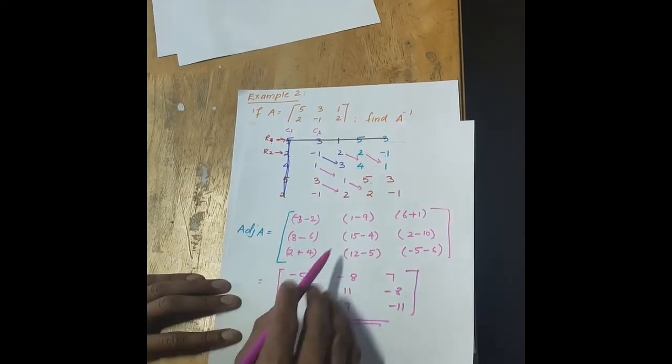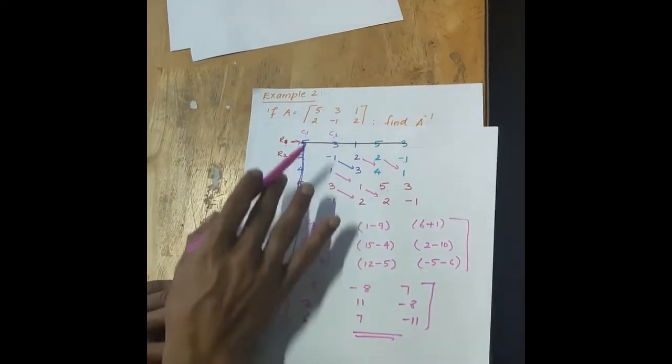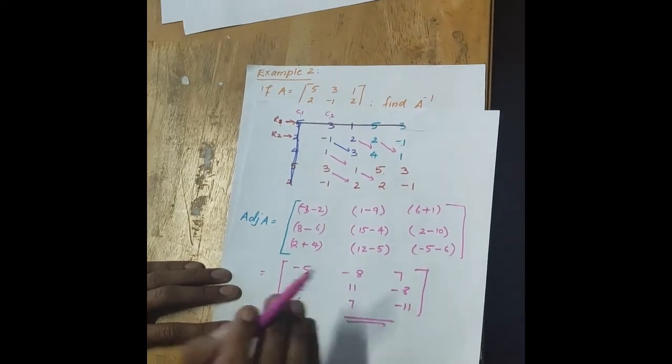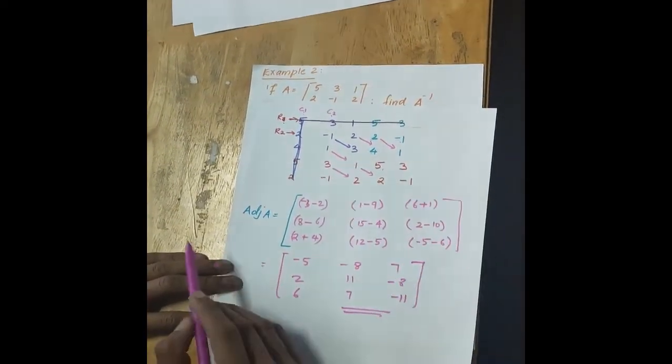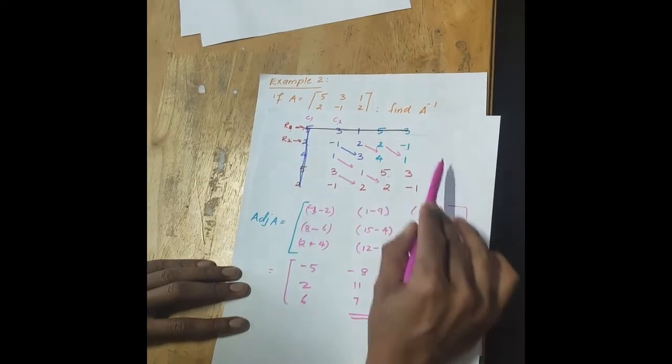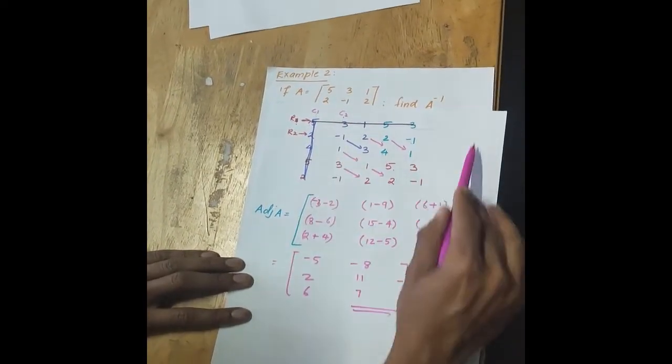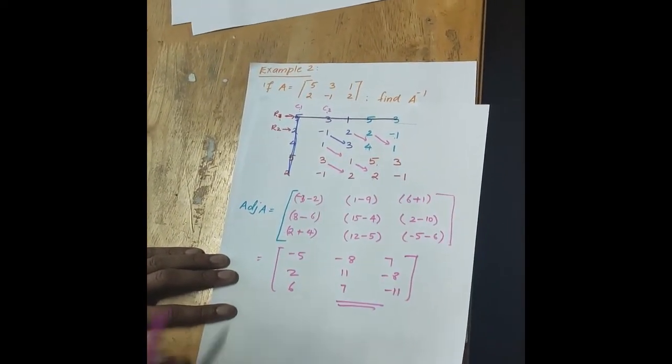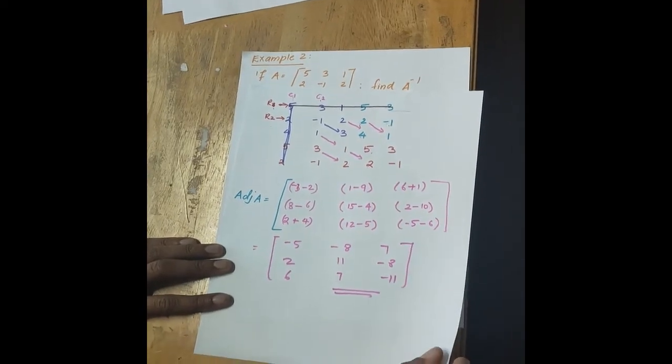See, we did not find cofactor, we did not do anything. This is the direct method to find adjoint. You may try using the other methods. In the previous video I have written 4 times, so you can try using 4 times and you will get the same answer out here.